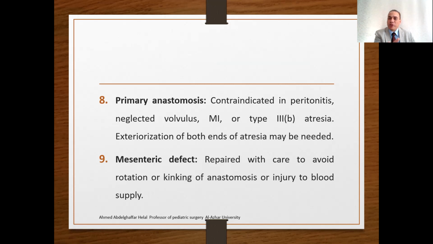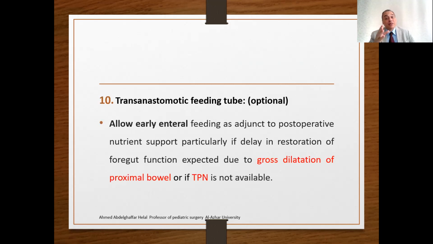So the primary rule is to perform primary anastomosis. Mesenteric defect repair, searching for distal atresia by cannulating the distal collapsed intestine, injecting warm saline to detect any further atresia. Transanastomotic feeding tube is optional, however, it is very important. Allow early feeding to act as adjuvant to the post-operative nutritional support.